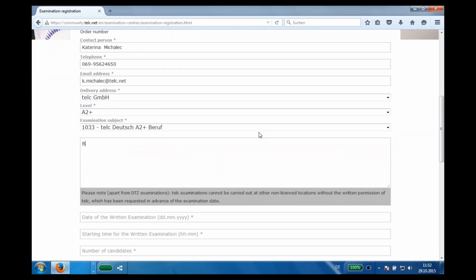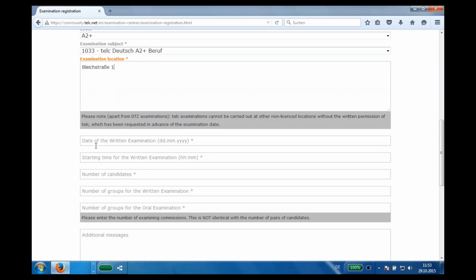For example, our address is Leistraße 1. Okay, so it's okay. Date of the written examination. Click here. For example, it will be, I don't know, 1st December 2015. Starting time for the written examination. For example, you have to put 09.30.